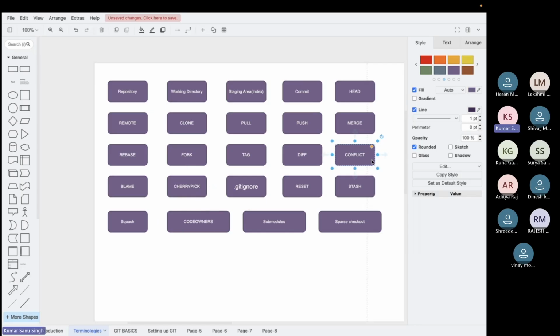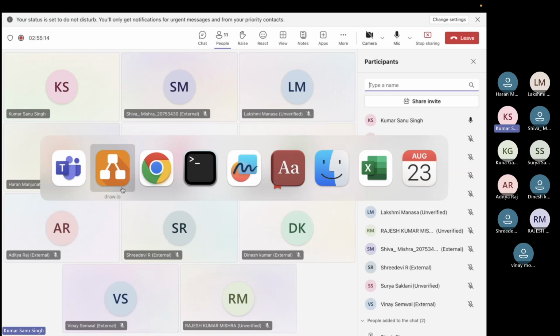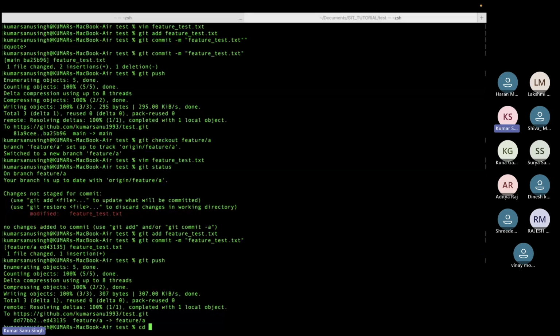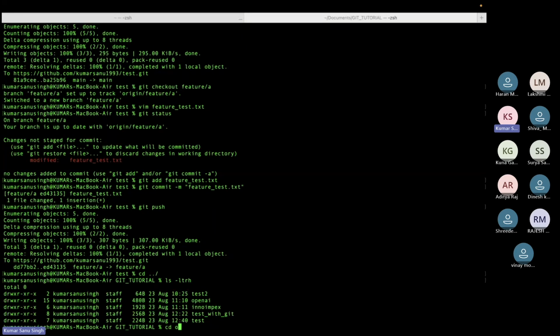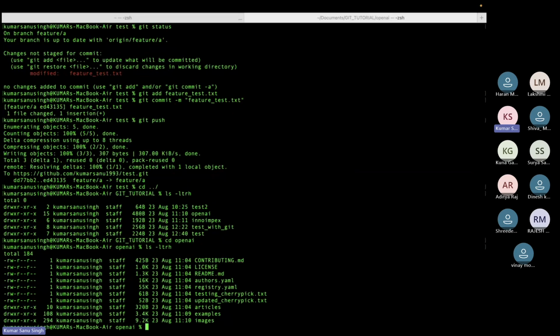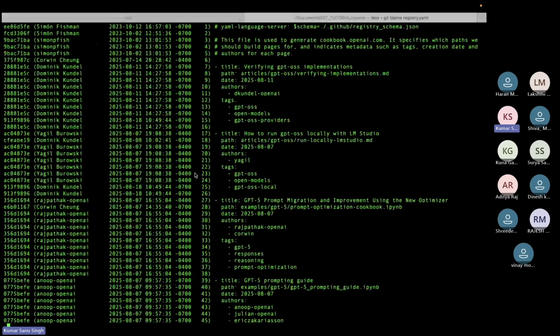Okay, so now the conflict is done. Now we'll do git blame. Blame is nothing but, okay, let's make it funny, it's like you want to see who all are doing what. So let's say we open a file, this registry.yml. We want to see who has added changes or code at what line. So registry.yml. Now you can see that.